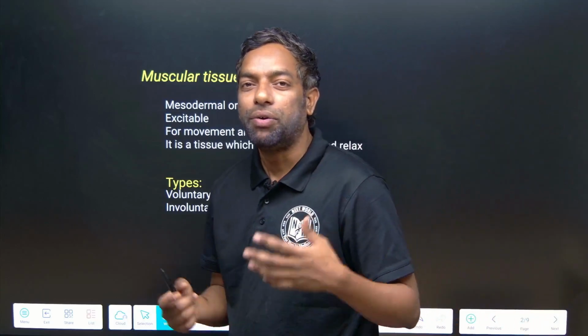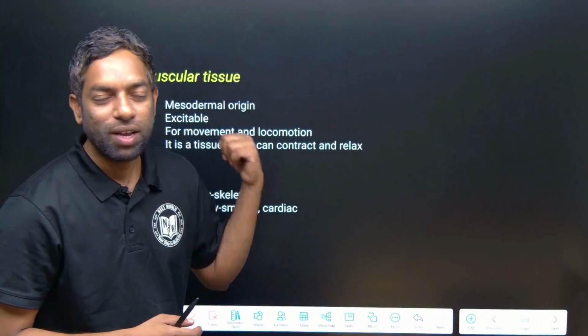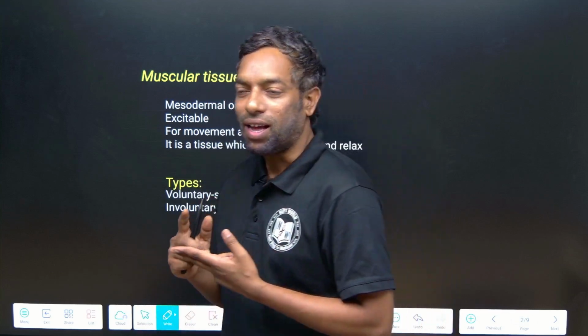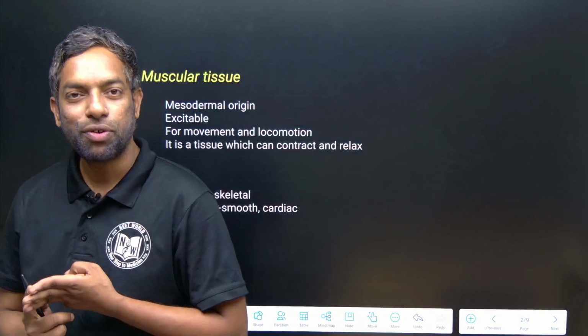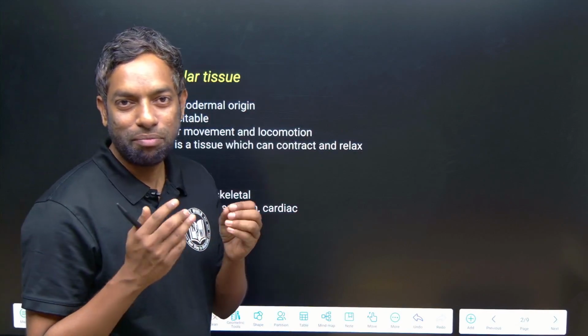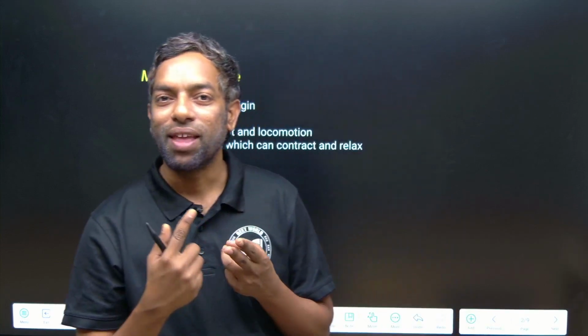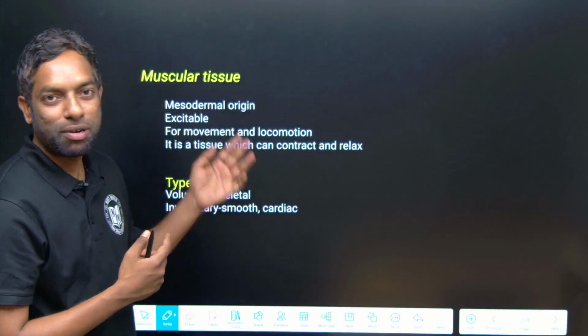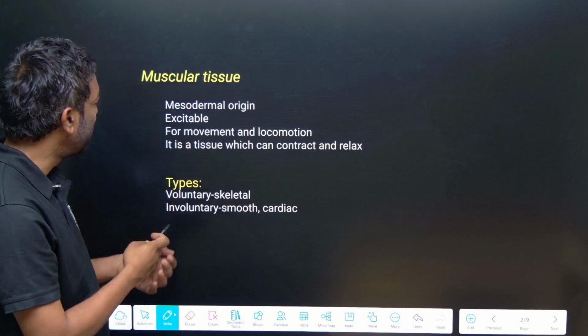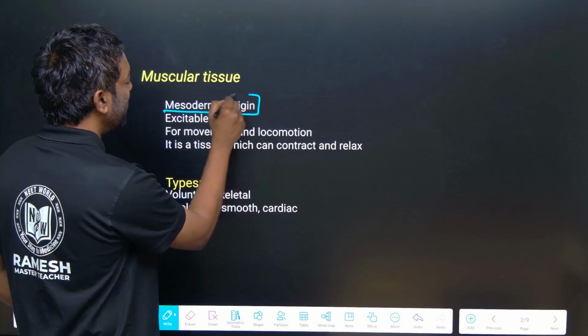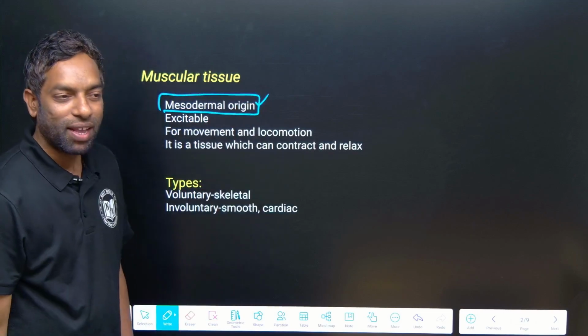Hi guys, today our topic is muscular tissue. Tissues are mainly of four types, as you know: epithelial tissue, connective tissue, muscular tissue and neural tissue. They mainly originate from three germ layers: ectoderm, mesoderm and endoderm. What about muscular tissue? Muscular tissue is of mesodermal origin. Our body's muscular tissue and connective tissue are the two types of tissue of mesodermal origin.